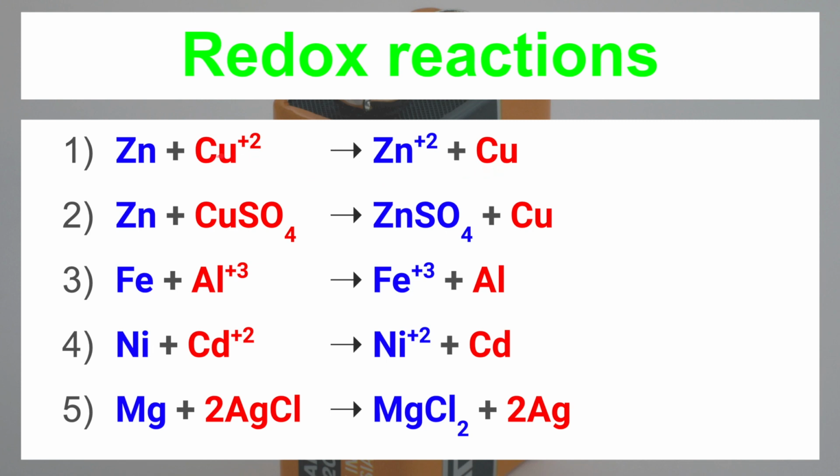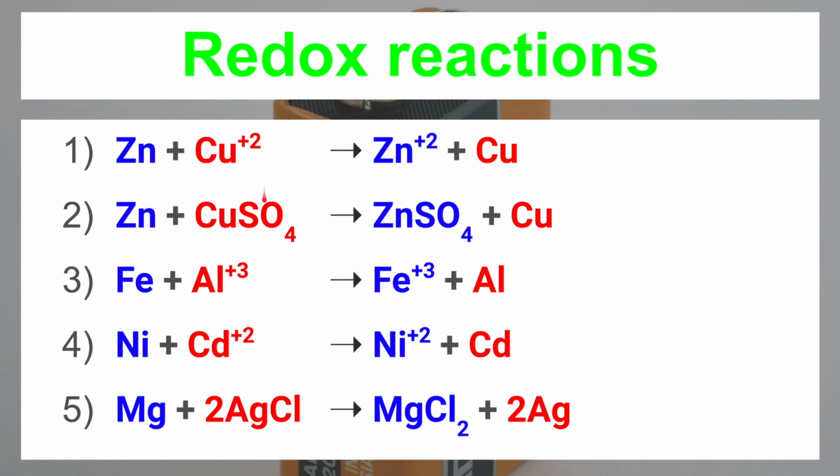A redox reaction can be split into two half reactions, oxidation half reaction and reduction half reaction. Zn gives Zn plus 2 plus 2 electrons. This is the oxidation half reaction, and Cu plus 2 plus 2 electrons gives Cu. This is the reduction half reaction.